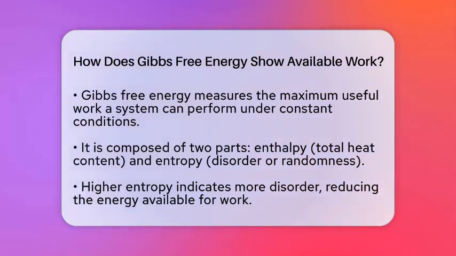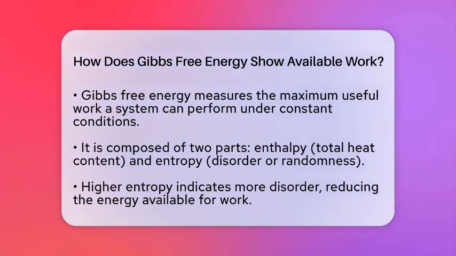It's like a special measure that tells us the maximum amount of work a system can produce when conditions stay the same. Think of it as the system's energy budget for doing useful tasks. Gibbs free energy is made up of two parts. First, there's enthalpy, which is the total heat content of a system. It includes all the energy stored inside, like chemical bonds or heat.